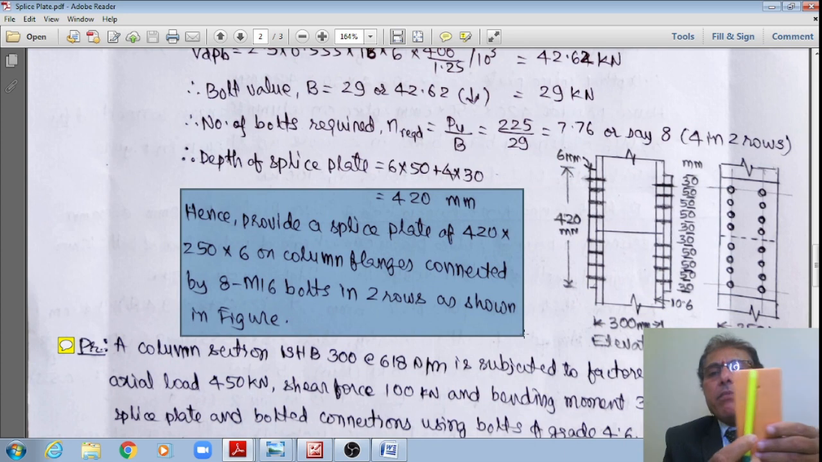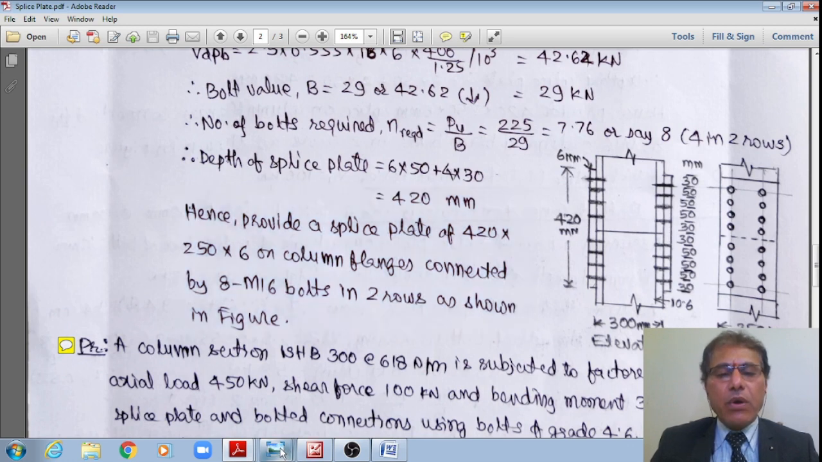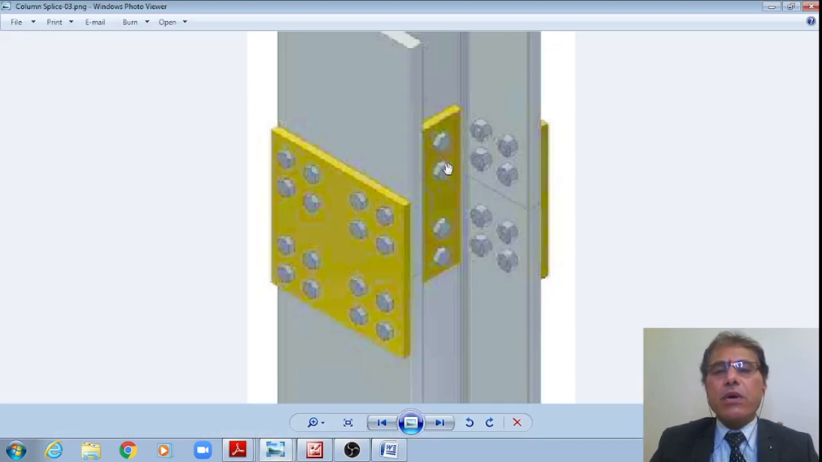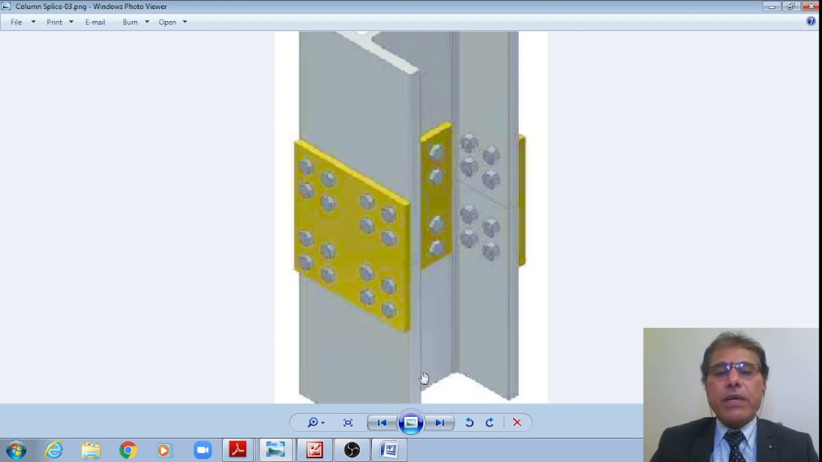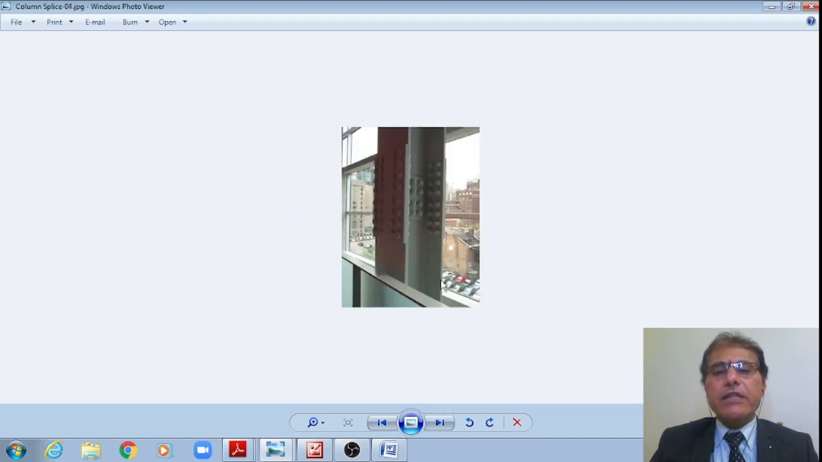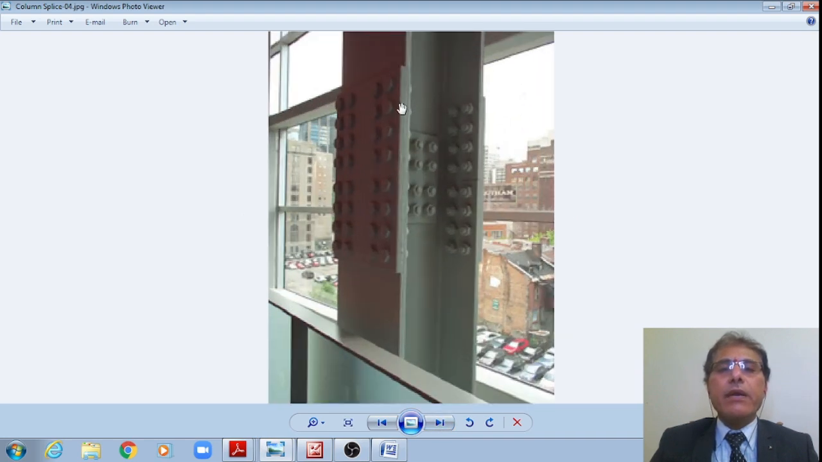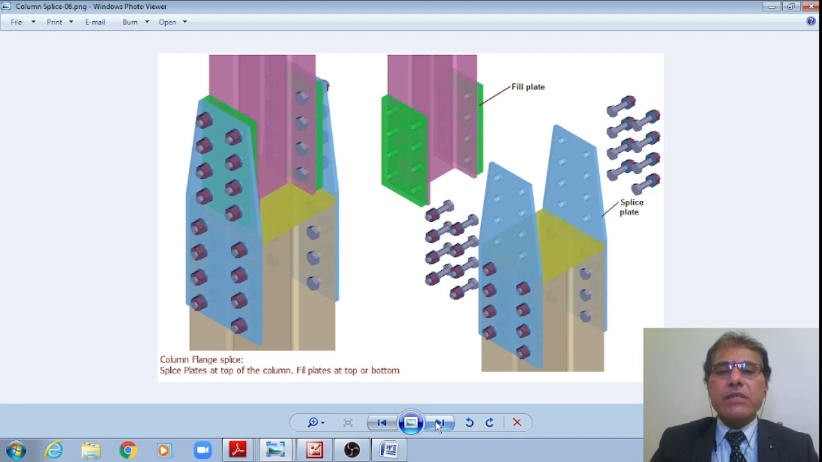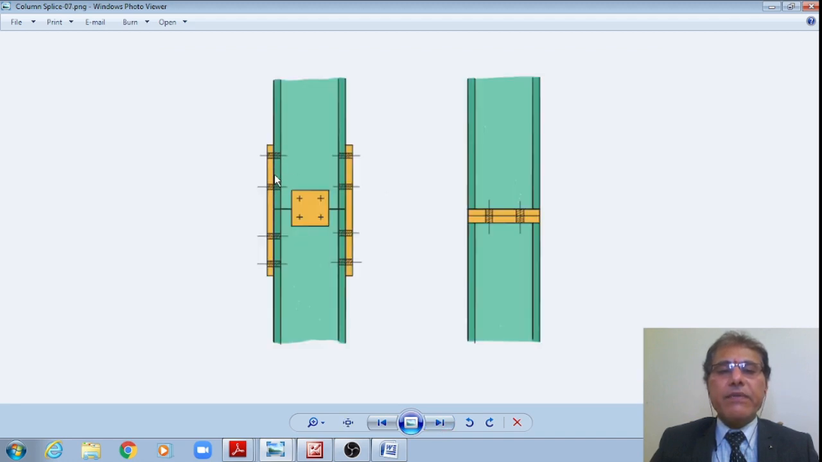and 250 mm width and a thickness of 6 mm, connected by means of 8 M16 bolts in 2 rows as shown in the figure. Now, this is what I'm just showing, right? This is the schematic, students. Or let me show another schematic, not this one. Like this, right? And just I'm providing like this. Here I'm showing 16, but it is say 1 in 1 row, another row. Therefore, 4 plus 4, 8, not 18, right? Like this, or like this also, in elevation.